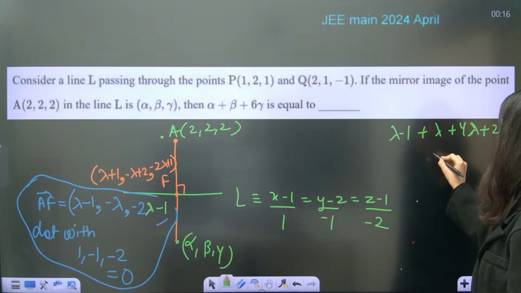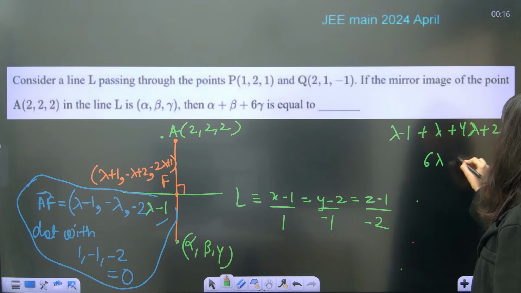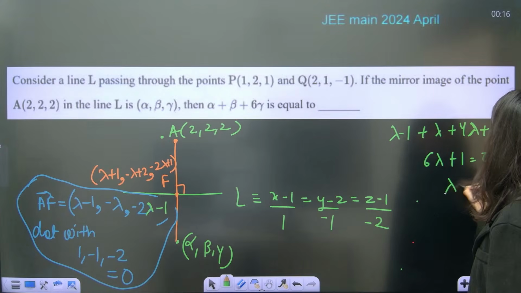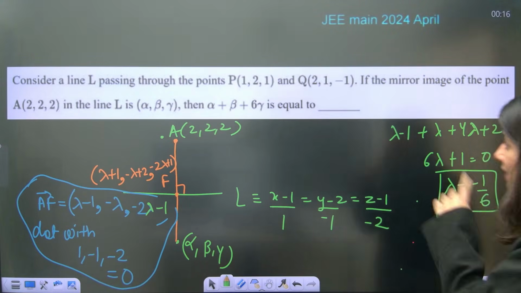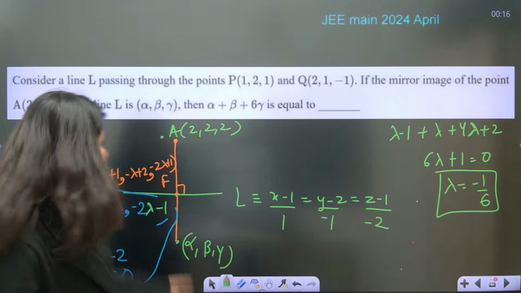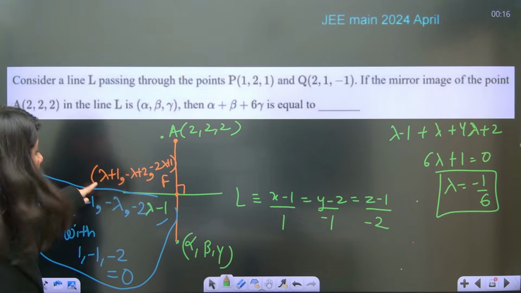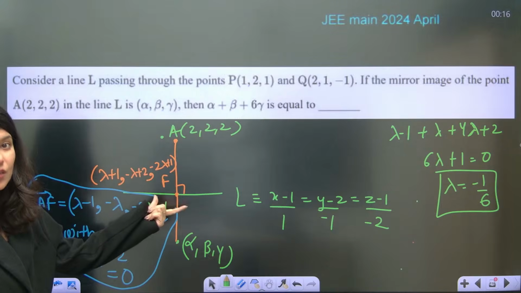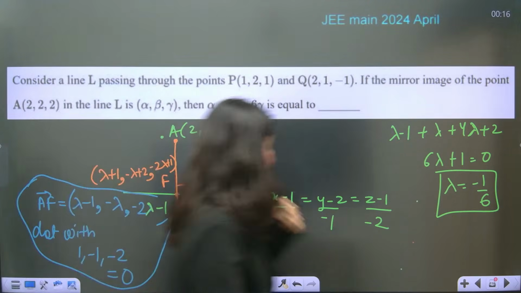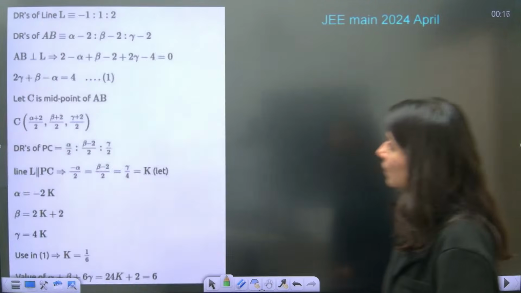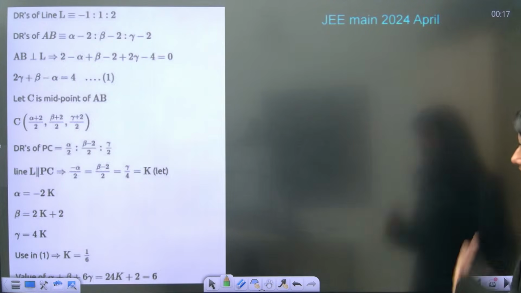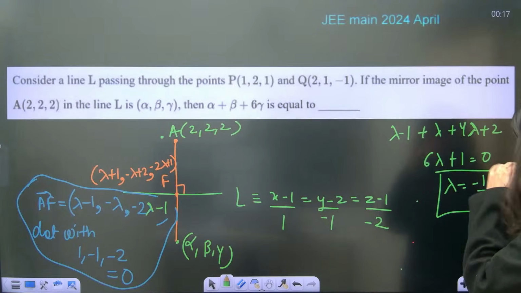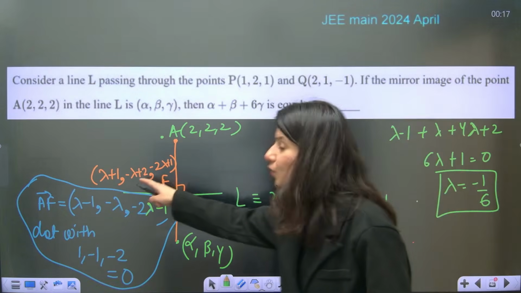So 4, 5, 6 lambda plus 1 is equal to 0. Lambda is coming out as minus 1 by 6. Once you get the value of lambda, minus 1 by 6, put it right here so that you get this midpoint, which you can call the foot of perpendicular. If you perform this, put the value of lambda, you will get this.